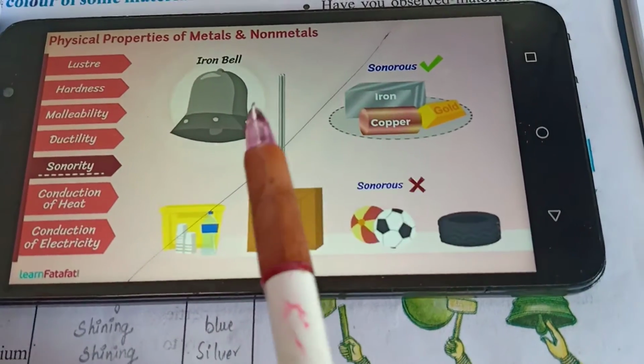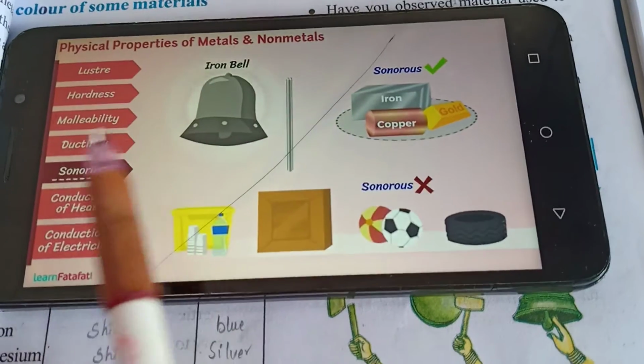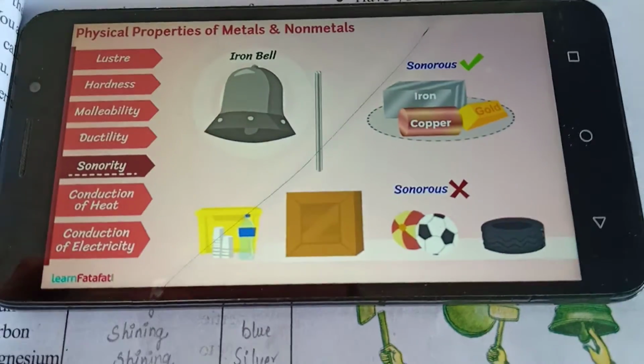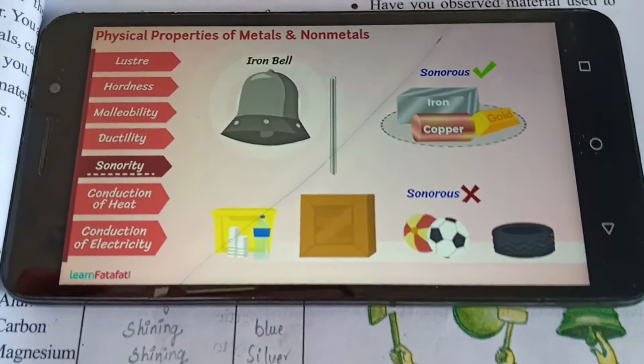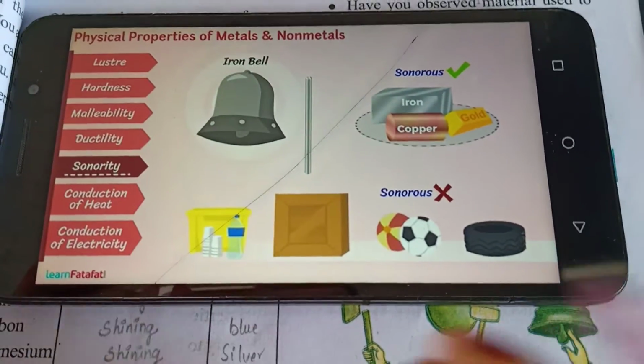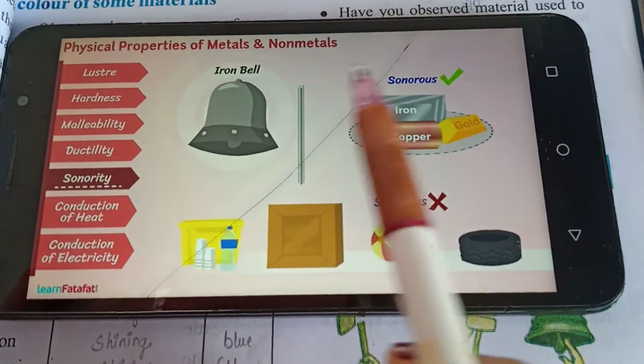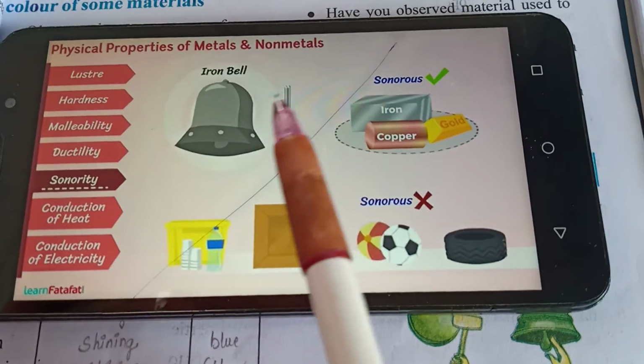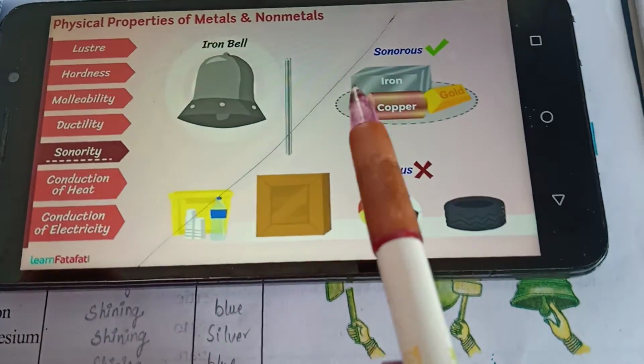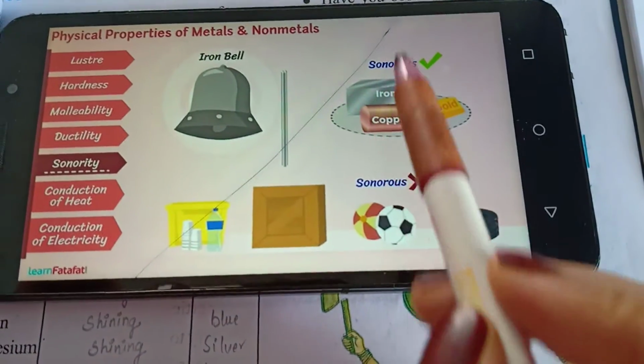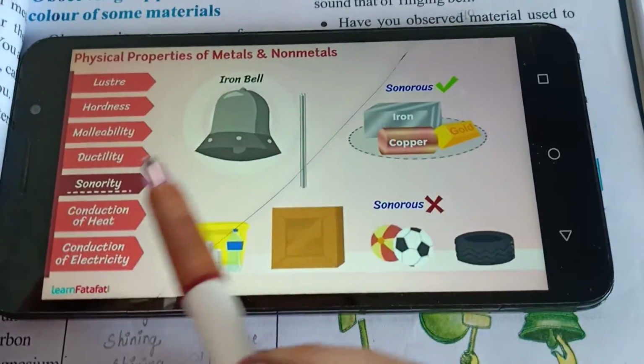The sound that comes when you strike a bell, that sound is nothing but sonority. Which sound? Ringing sound. Producing a ringing sound is nothing but sonority.